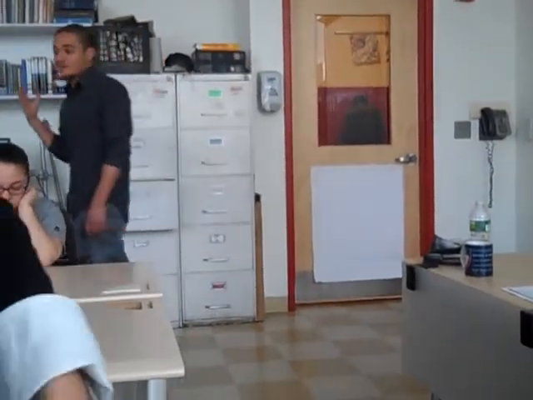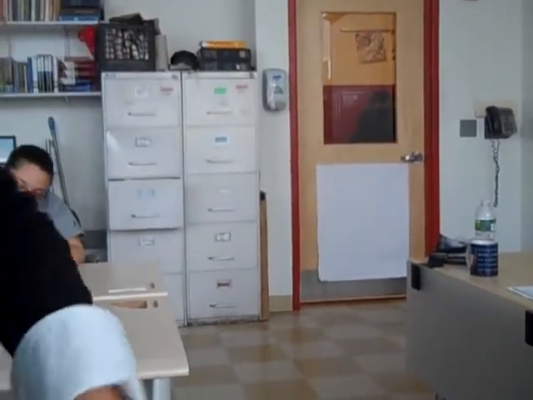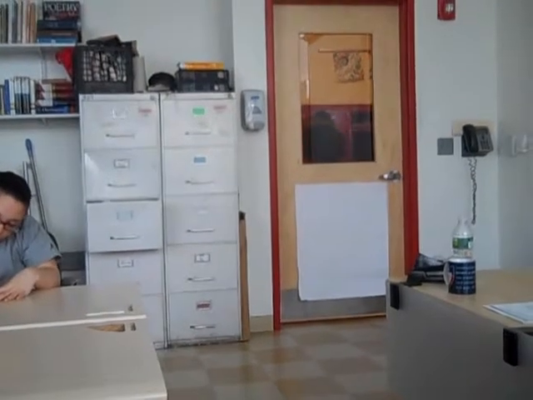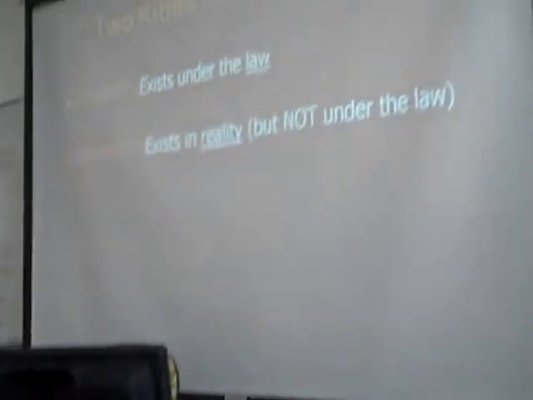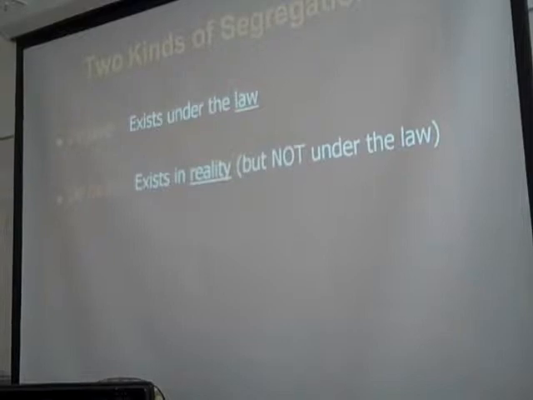I guess you could make an argument that racism can be. School segregation itself was basically de jure racism, right? And I guess de facto racism is what we think of as everyday racism, good old garden variety racism, the ordinary bigot. This is just the person that's racist on the street, outside of the law, right? But I really want us to think of these terms in terms of segregation.